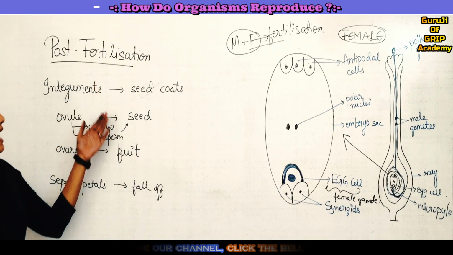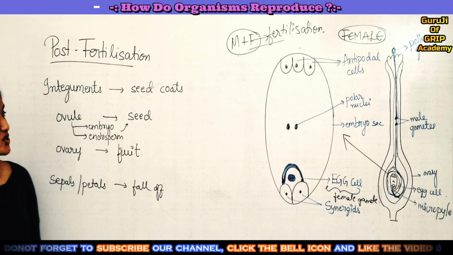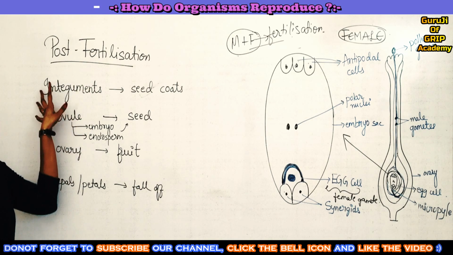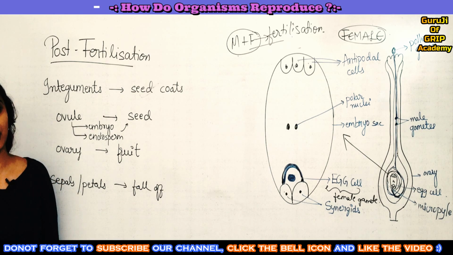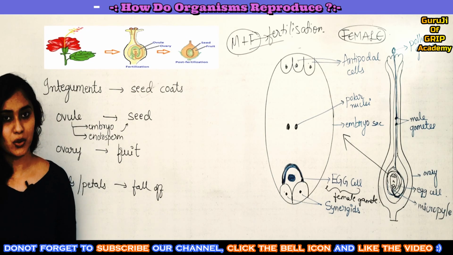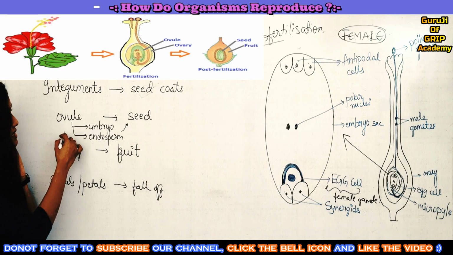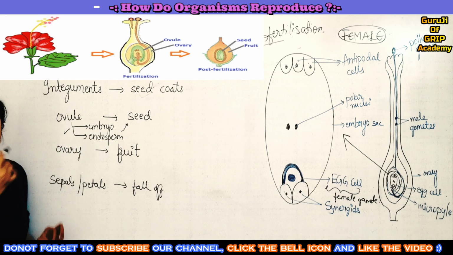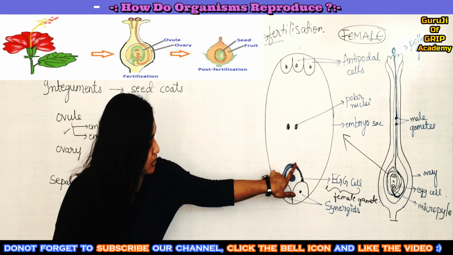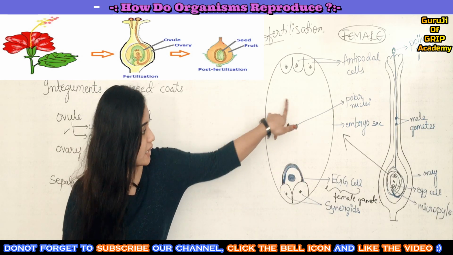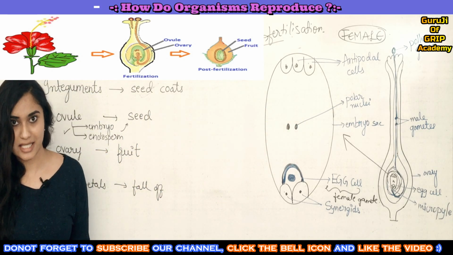So this is what happens to the parts of a flower post fertilization. The integuments are nothing but the covering of the ovule, right? The outer part of the ovule will become the seed coats, and then the ovule itself will become the seed. Inside the ovule there was an embryo sac, inside which your zygote and endosperm got formed because of double fertilization, correct?